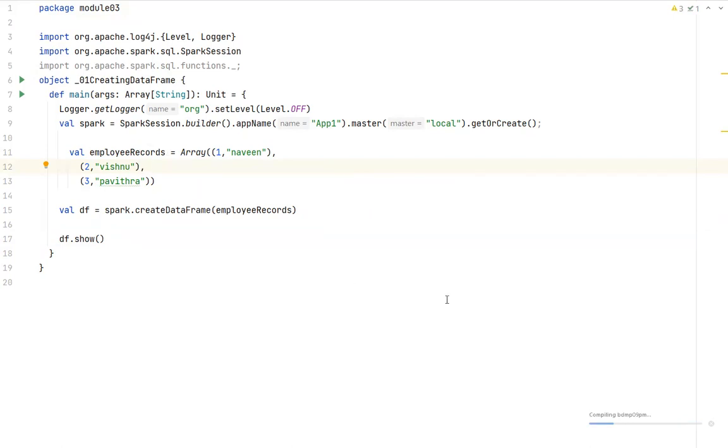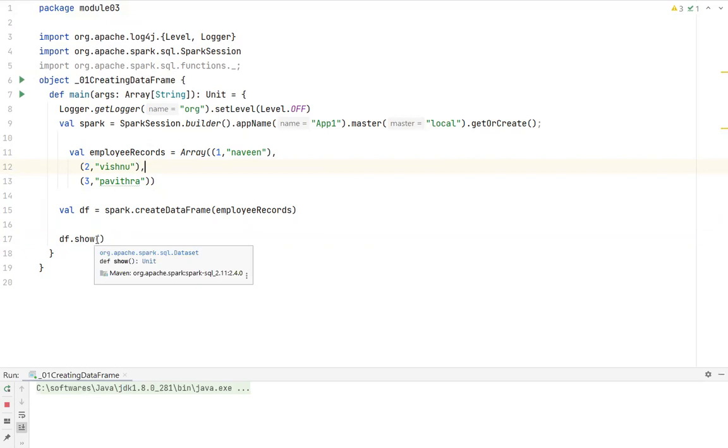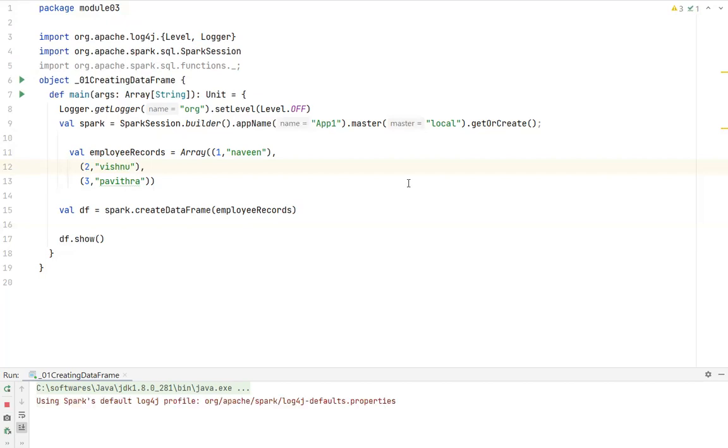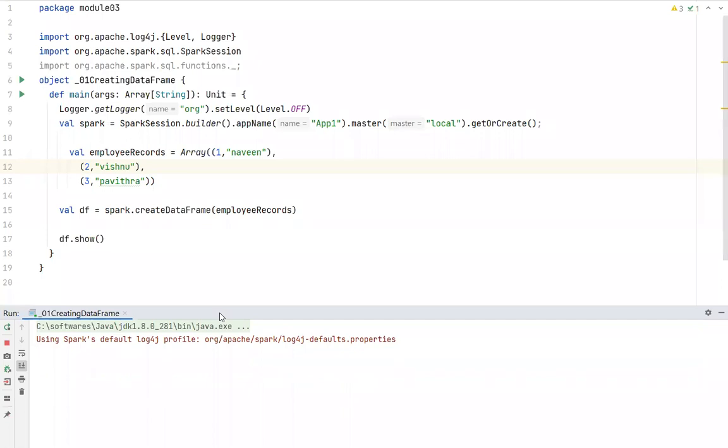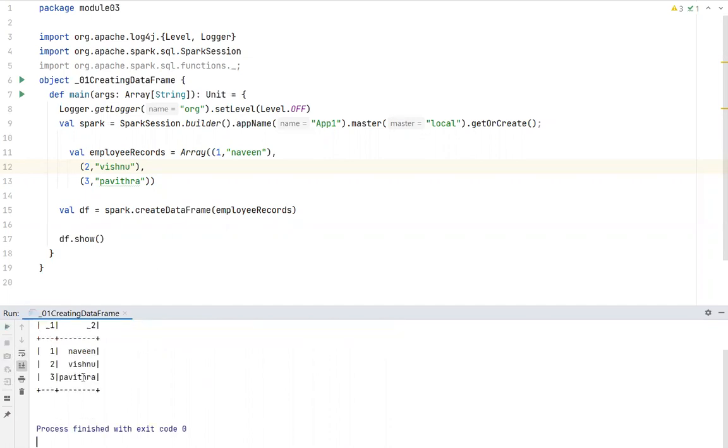It is all about the different methods available in Spark. One such method is the show method. We will see different methods available in data frames. I think it is still taking some time. Let it load.